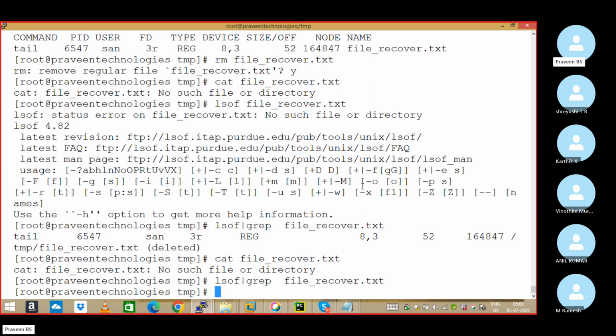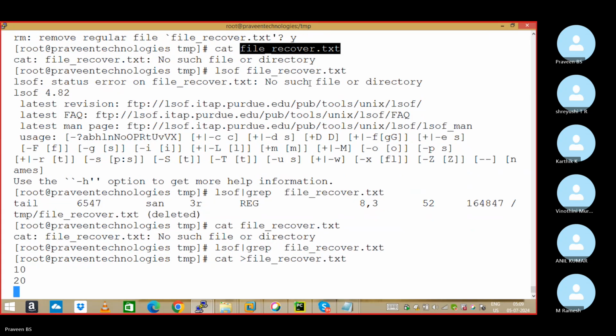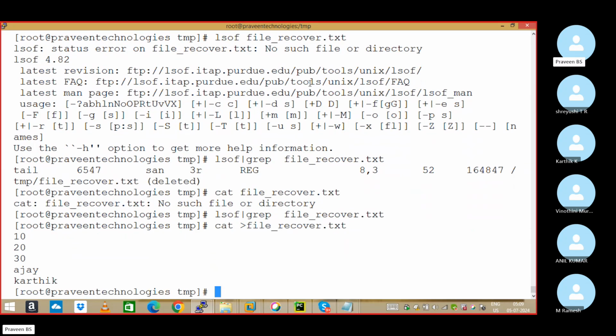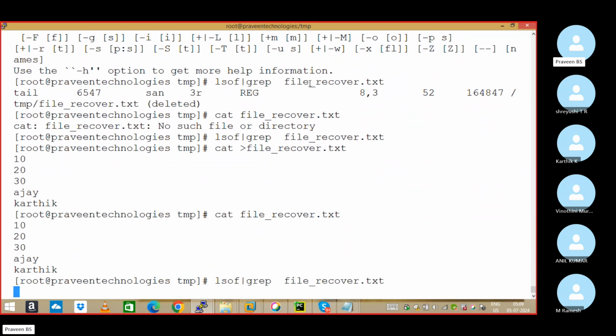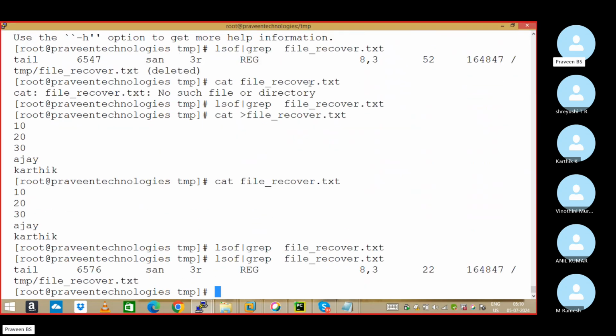Now I'm going to create a file. Once again, the file got deleted now. I'm going to create a file, then I'm going to delete and recover it. See, the file exists now. Now the file is not in open condition. Now I'll do tail -f. Now the file becomes open.